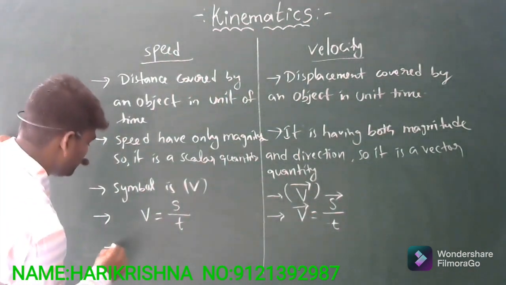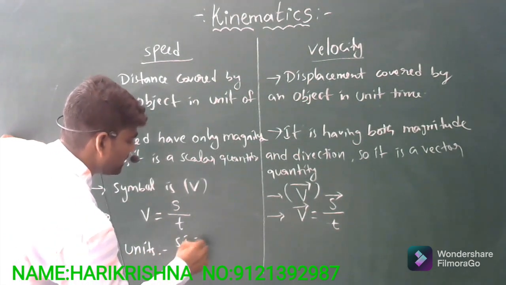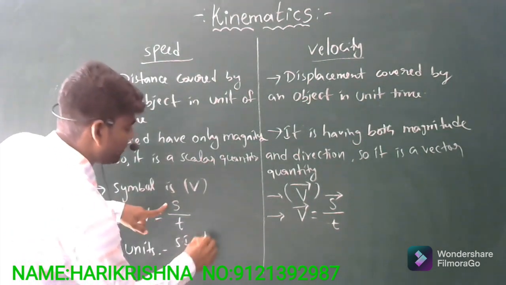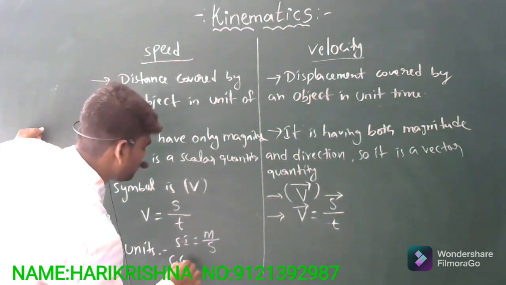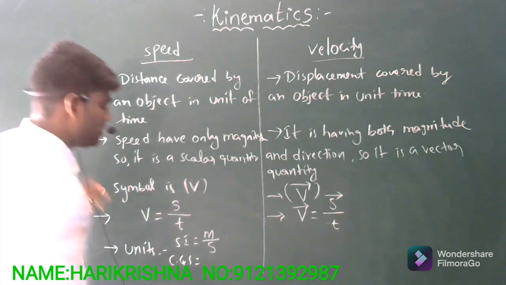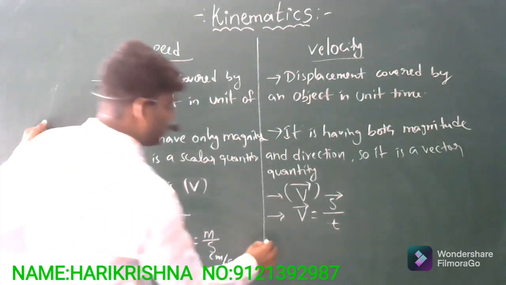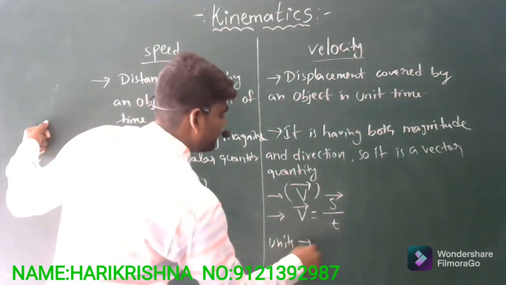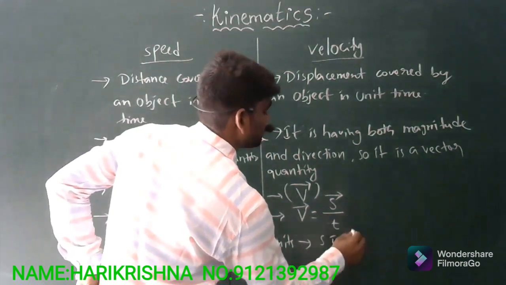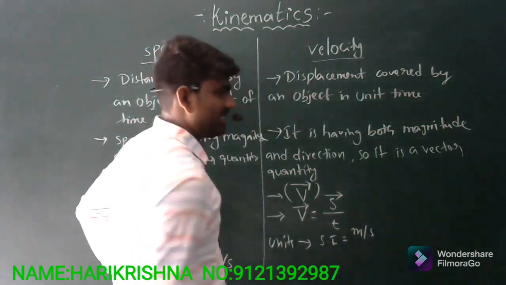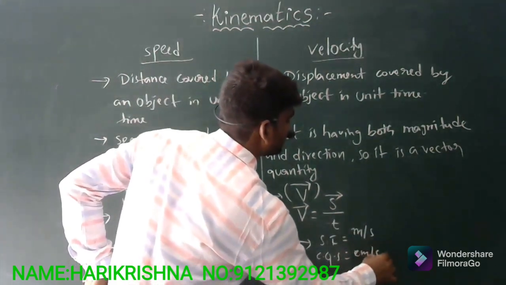Coming to the units, in SI the unit is distance in meters by time in seconds. In CGS, distance is in centimeters and time in seconds. For velocity, displacement in SI is meters per second, and the CGS unit is centimeters per second.